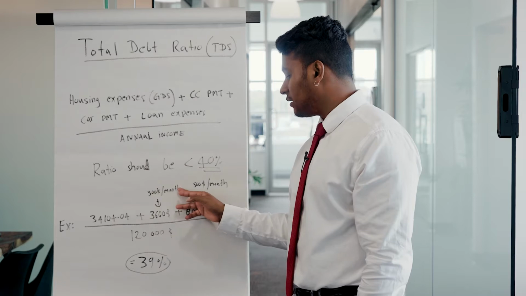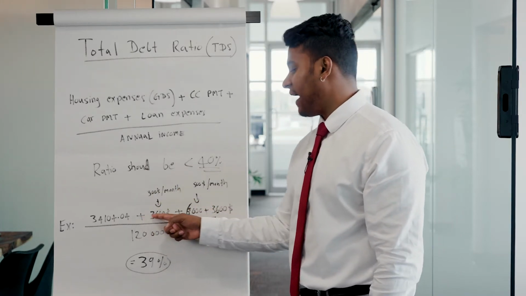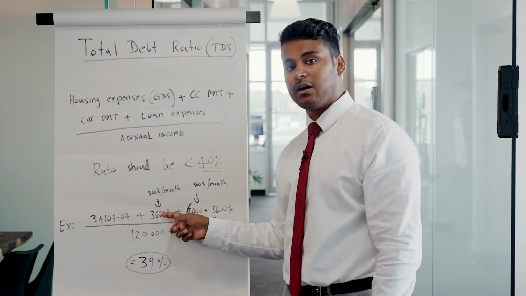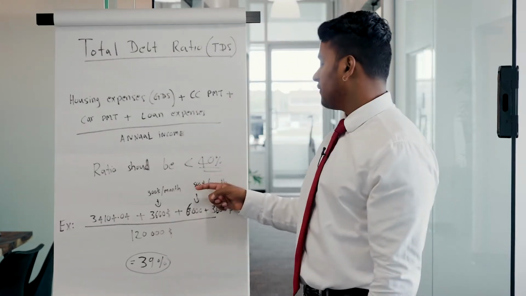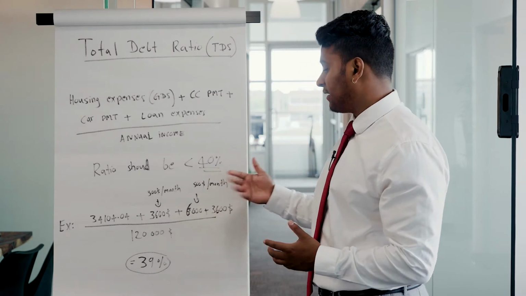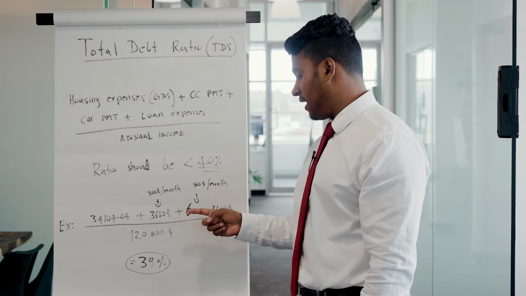That is $300 per month, and we multiply by 12. That is the annual cost for your credit card loan. All right. Car payment: this person was paying $500 per month for his car. That's equal to $6,000 annually.